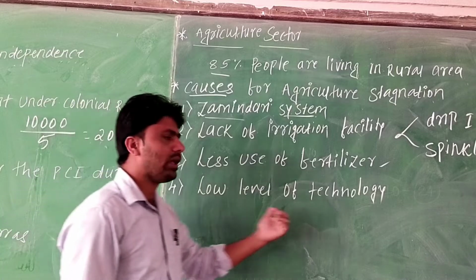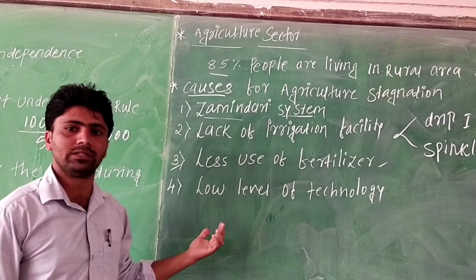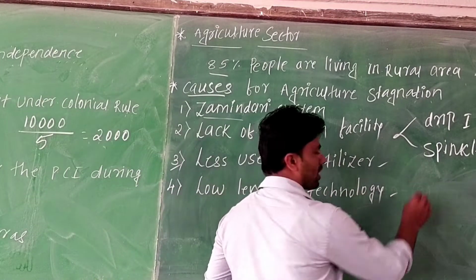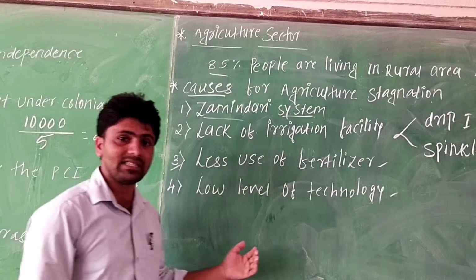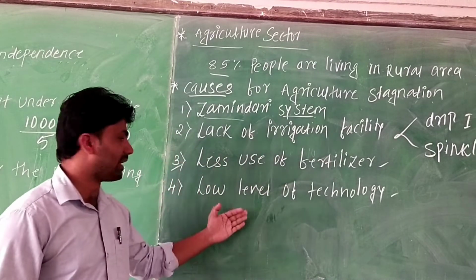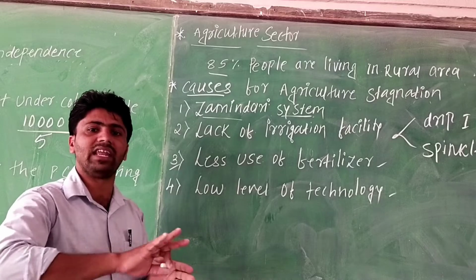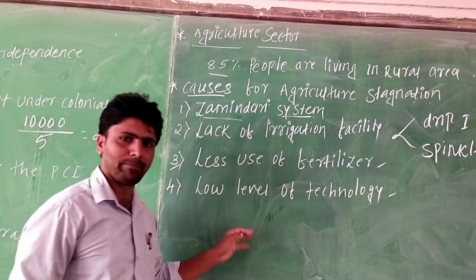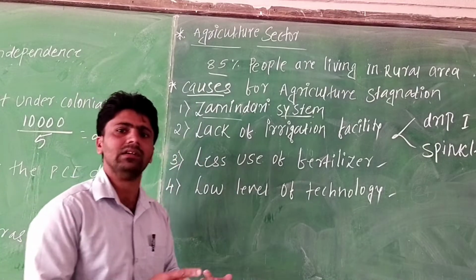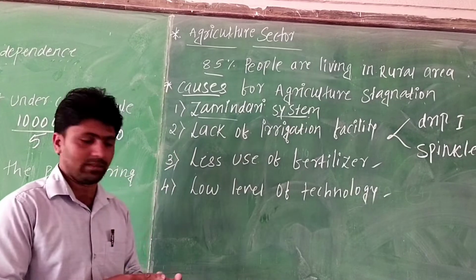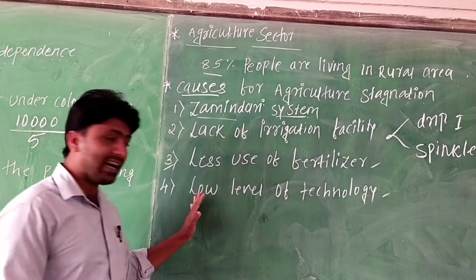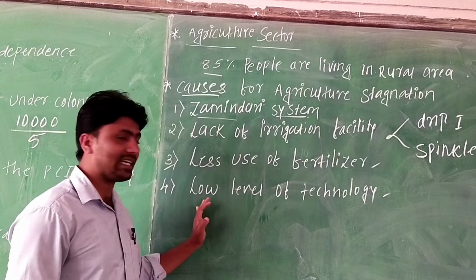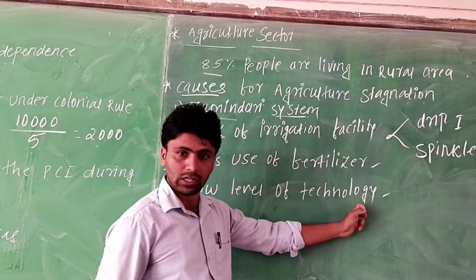Last is the low level of technology. The opposite, using new technologies, is called modernization. But in the British period they used very low technology. Nowadays people use tractors, borewells, JCBs, and many motors, but at that time they were not used at all. That is called the low level of technology.